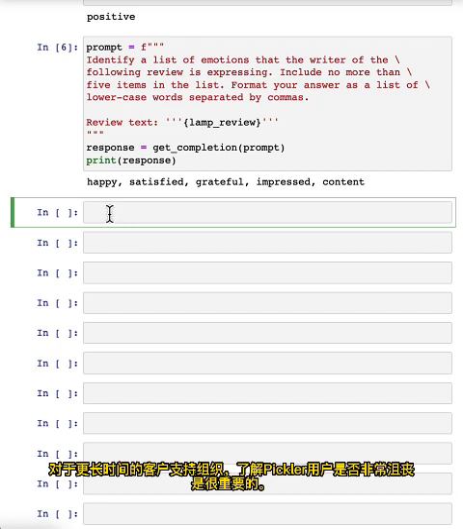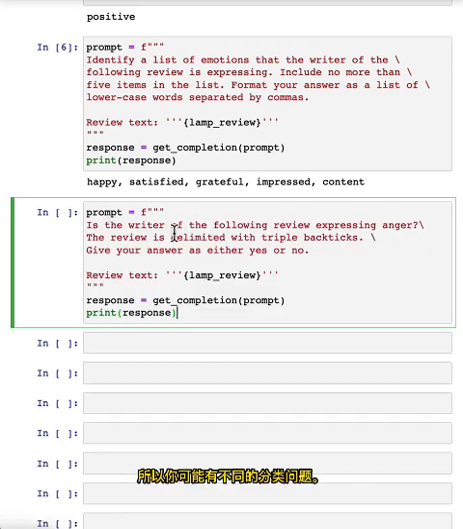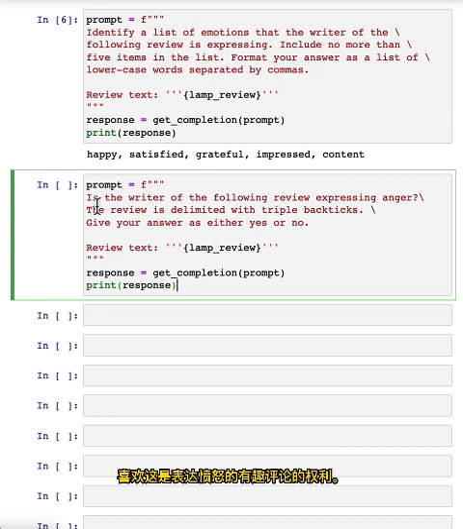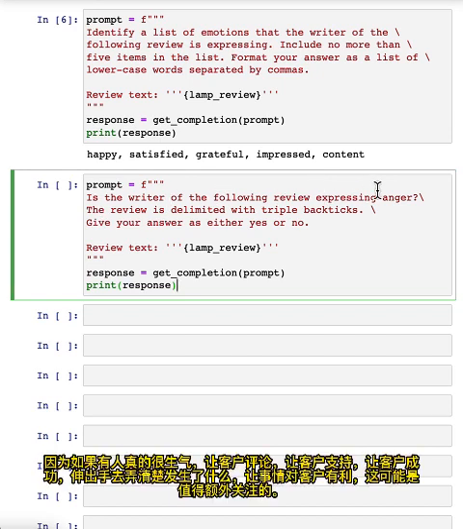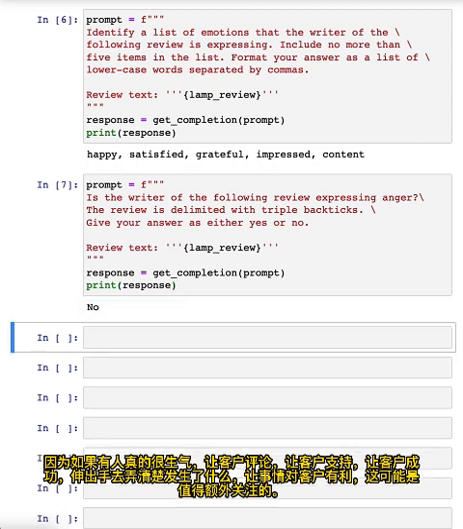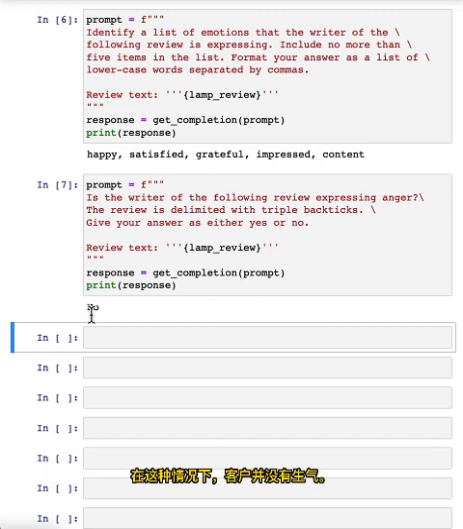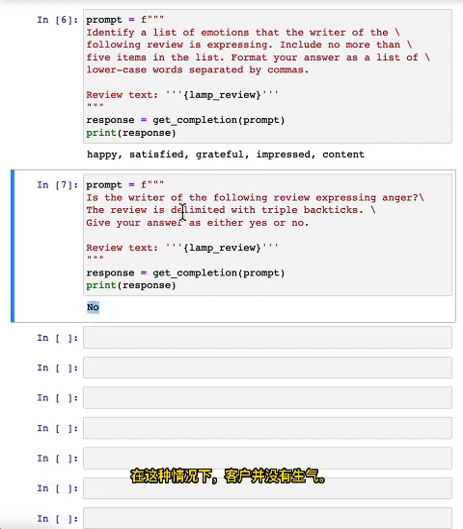For a lot of customer support organizations, it's important to understand if a particular user is extremely upset. So you might have a different classification problem like this: is the writer of the following review expressing anger? Because if someone is really angry, it might merit paying extra attention to that customer review, to have customer support or customer success reach out to figure out what's going on and make things right for the customer. In this case, the customer is not angry.